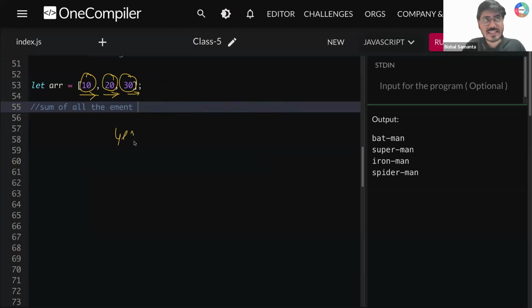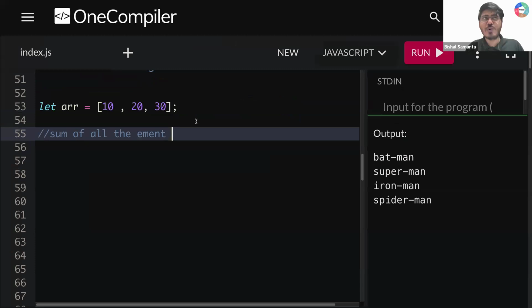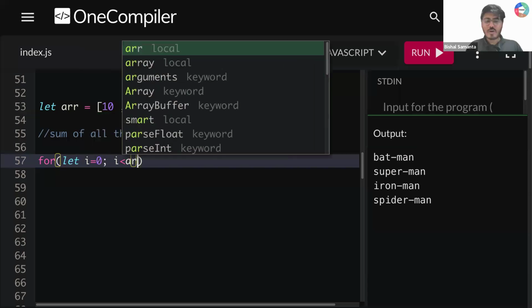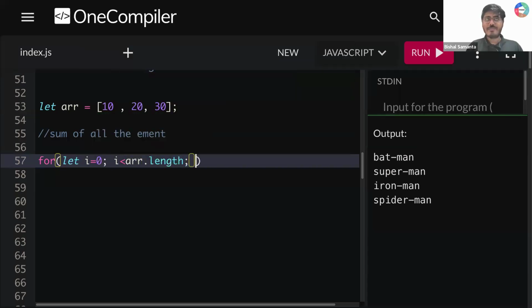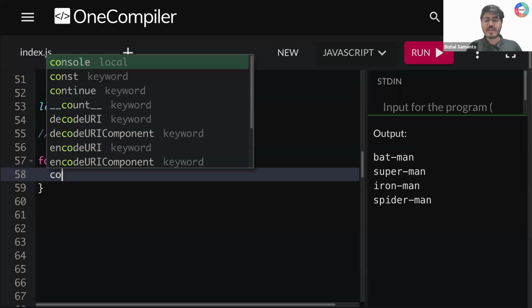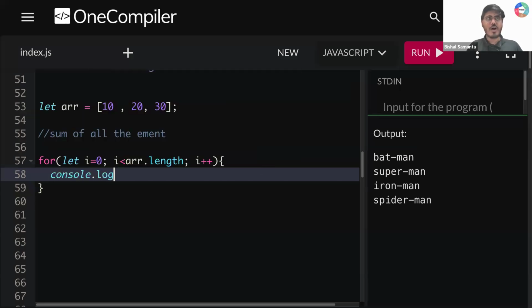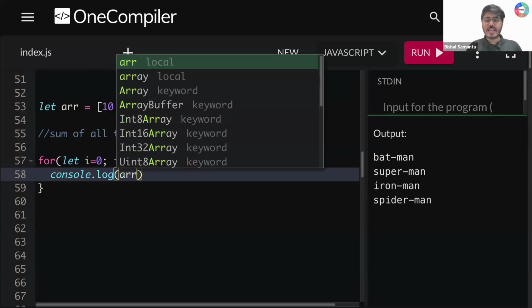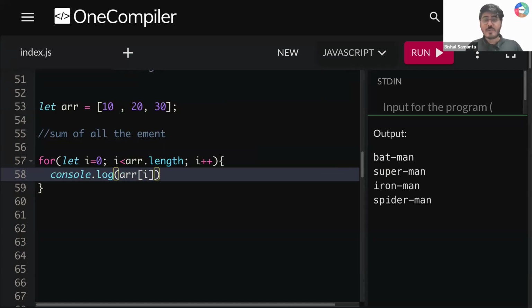Yes, guys. So now let's iterate and tell me, guys, how to iterate. Very simple. For I less than array dot length, I plus plus. Done everyone? Can you quickly confirm? Is that clear? So now if I write here, let's say, console dot log array of I. Why?